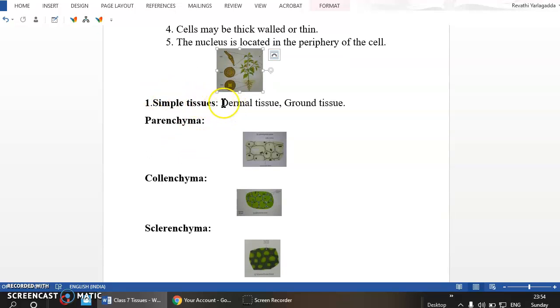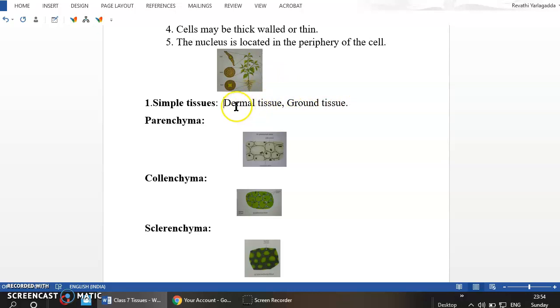Simple permanent tissue, as we have already discussed in our last class, is made up of cells which are more or less similar. These tissues are made up of only one type of cells. That is why these tissues are known as the simple tissues. The dermal tissue and ground tissue are all simple tissues, we can say.